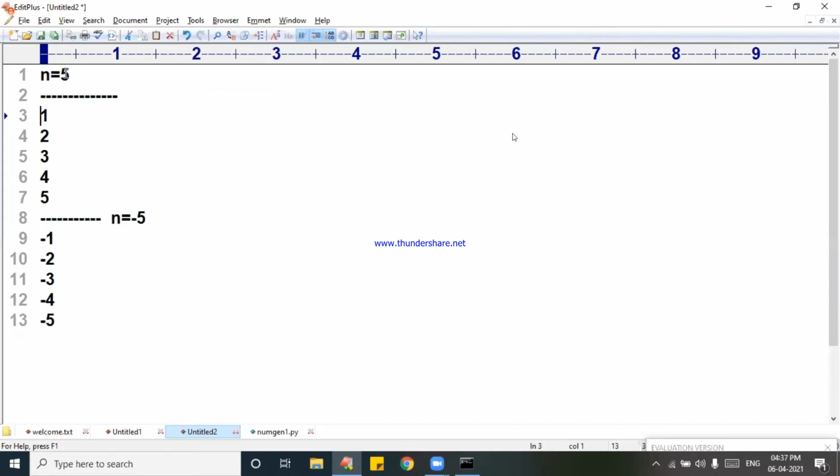If n is equal to 5, you print 1 to 5. If n is equal to minus 5, then I will print minus 1 to minus 5. If it is 0, I don't print anything. If you cooperate, I will write that logic also.